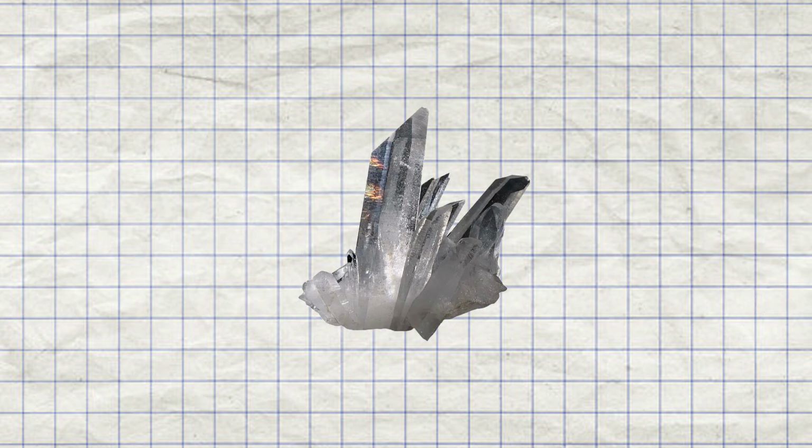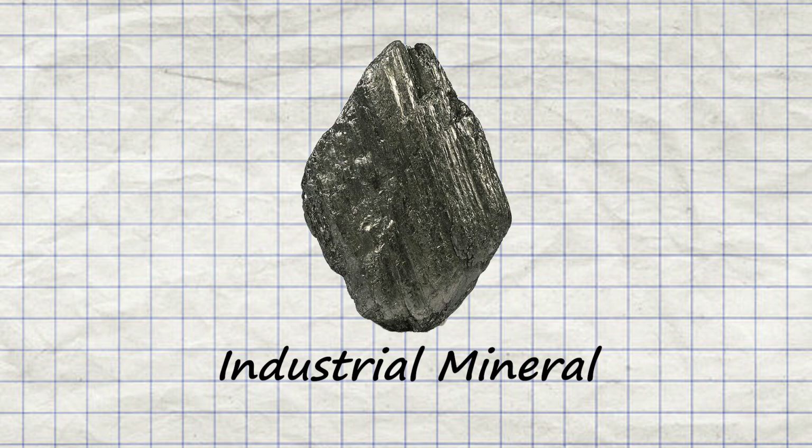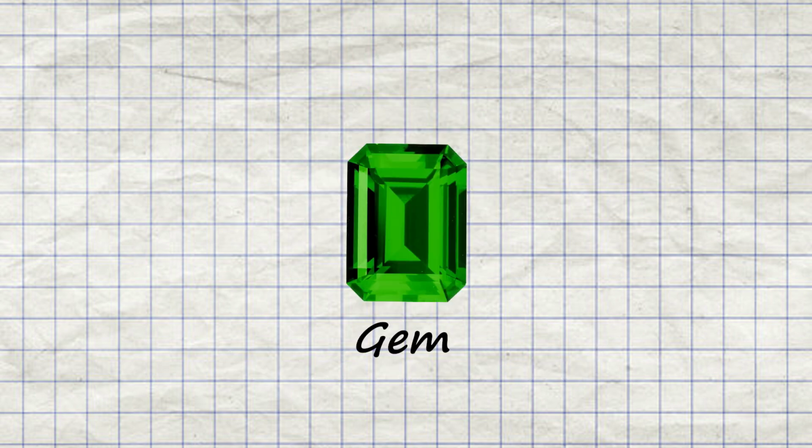Minerals don't just sit there looking pretty either. They actually have various benefits that are used for various things in our society. These helpful minerals are classified into three. Ore minerals are a type of rock which can be sediment which contains valuable metal inside. Industrial minerals, a mineral with economic value. And gems, a precious stone which is engraved, cut, or polished.